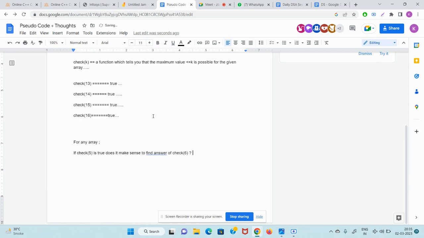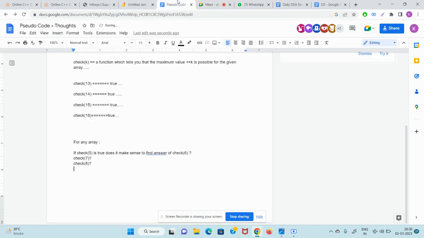Guys, please tell me, is finding check of 6 making any sense? Do we need 6? They are trying to say give me the minimum value. Minimum तो 5 से ऊपर क्यों जा रहे हो? Guys, does it make sense to find the answer of check of 6 or check of 7 or check of 8? Does it make any sense, guys?